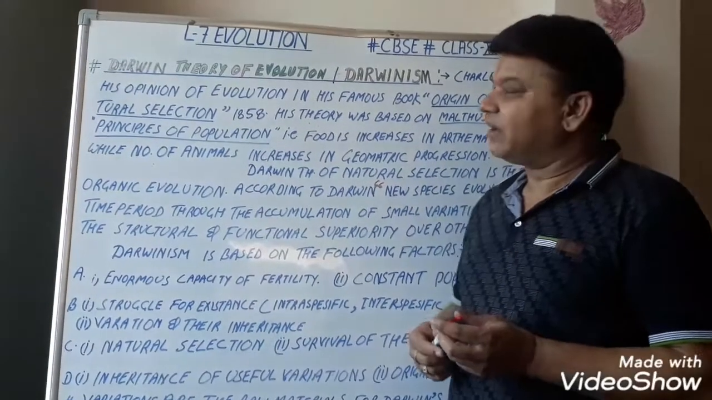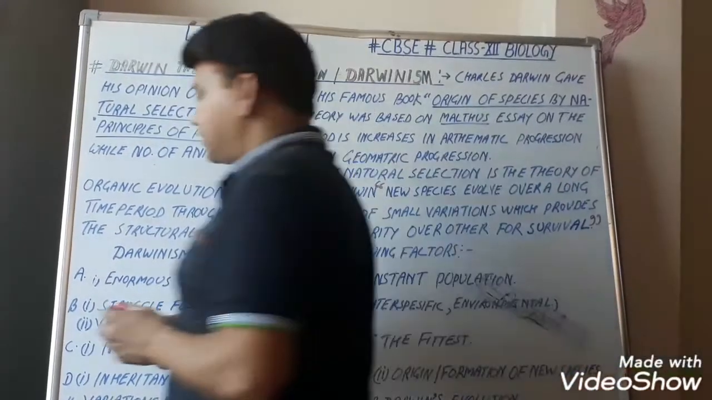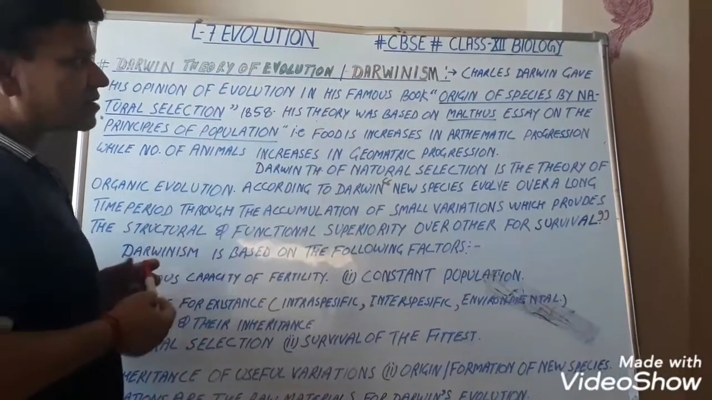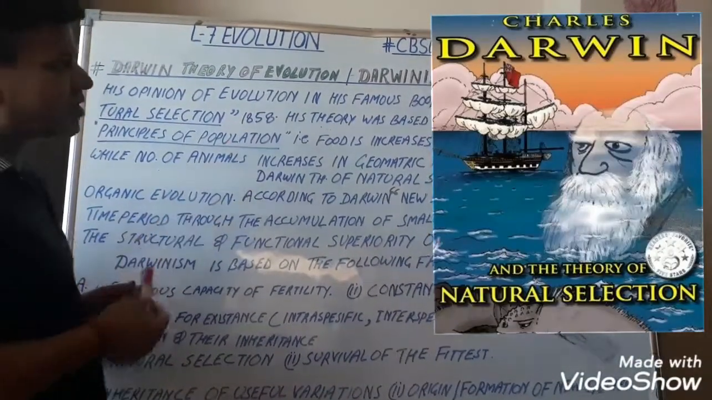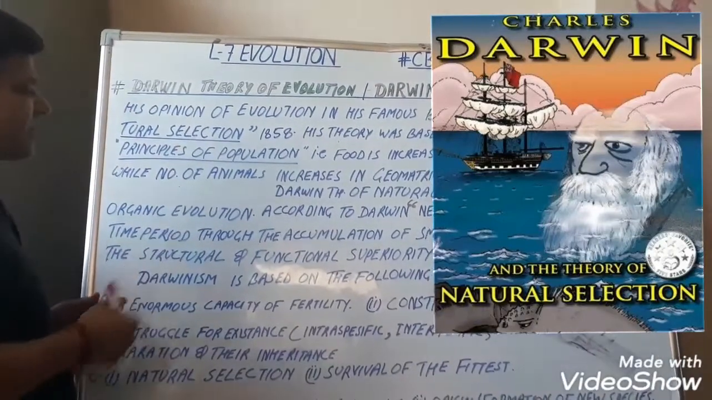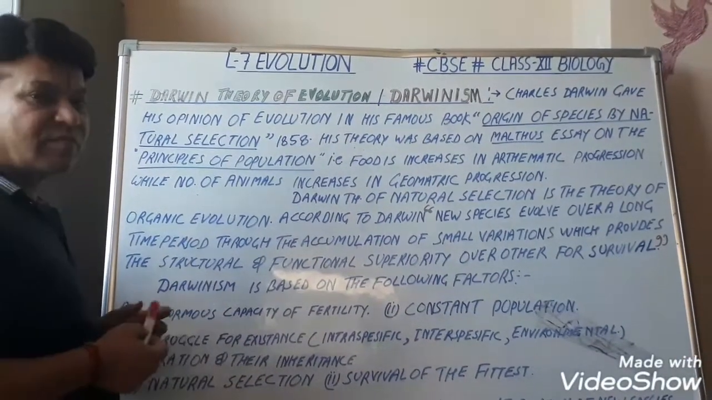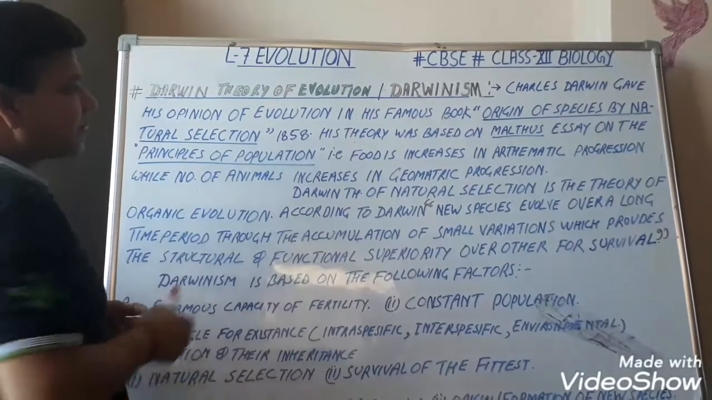Students, today we study about the Darwin theory of evolution. It is also known as Darwinism. Charles Darwin gave his opinion of evolution in his famous book Origin of Species by Natural Selection in 1858. In some books it is 1859.